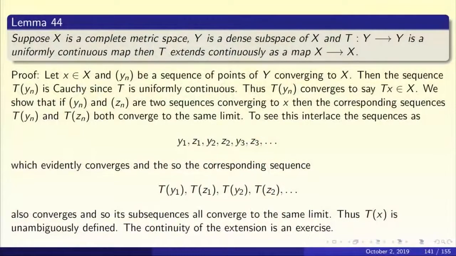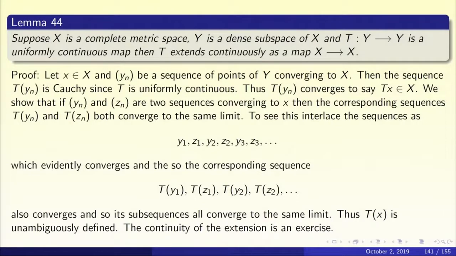This is all fine, but there is one small problem that we must address now. You pick a point little x, and there could be two different sequences, yn' converging to x and yn'' converging to x. Then we look at Tyn' and Tyn''. Where is the guarantee that they have the same limit? They both converge for sure, but where is the guarantee that they have the same limit? In the slide, I have used a slightly different notation. Let's follow that notation. Suppose I have two different sequences yn and zn converging to x, and look at the corresponding sequences Tyn and Tzn.